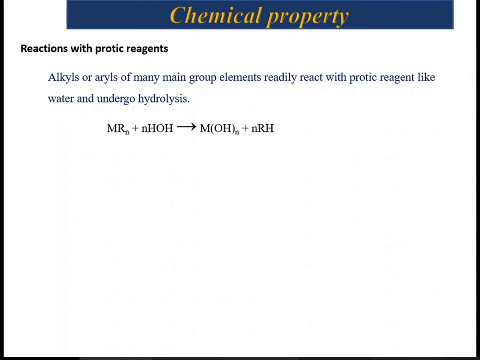So in this case, the alkyls and aryls of main group elements readily react with a protic reagent like water, and they undergo hydrolysis. I have shown one reaction. This is the organometallic compound, which on treatment with water results in the hydrolyzed product, that is M-OH. This type of reaction is quite common in main group organometallic compounds.